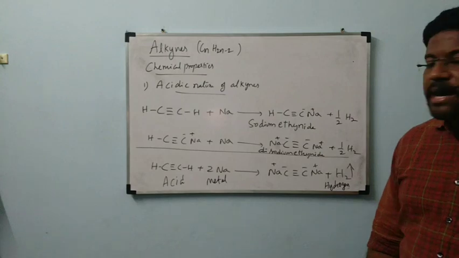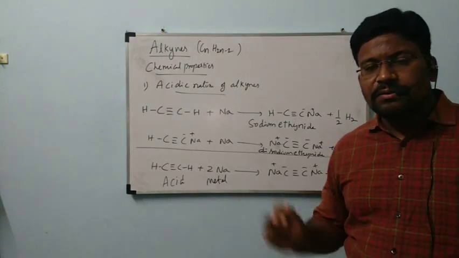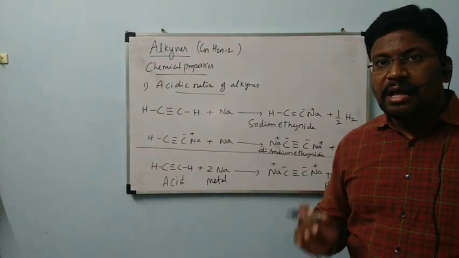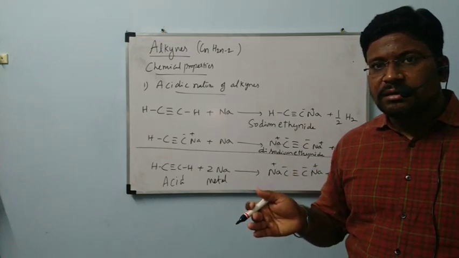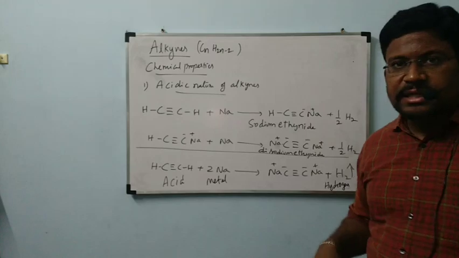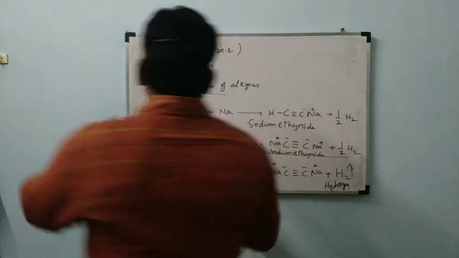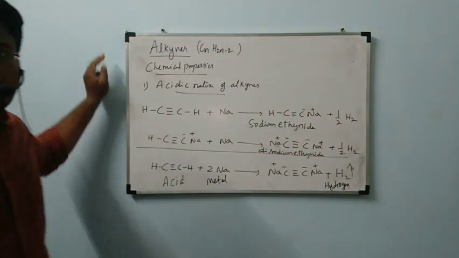In 10th class, this chapter was completed. It is useful now to explain this. Okay. Alkynes are more acidic than alkenes. Let us see. That order I will write now. Note down these reactions carefully, all of you.